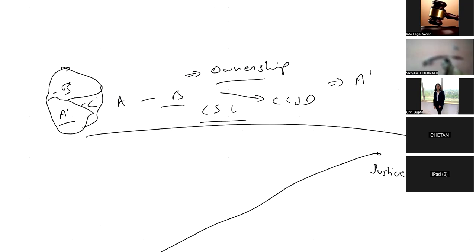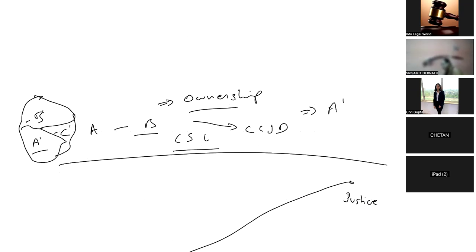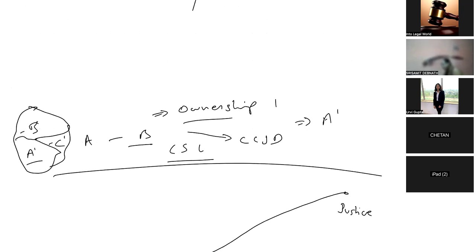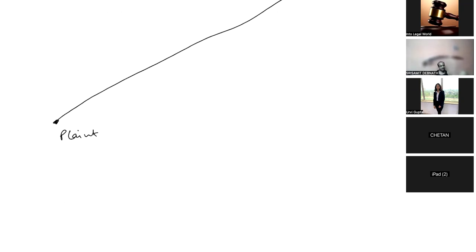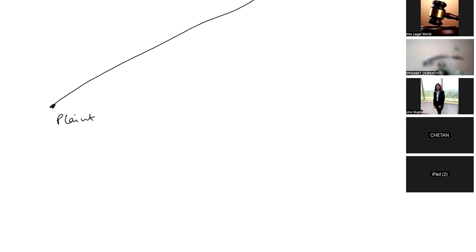When there is a suit of property ownership, the suit is also against possession. So, ownership plus possession. A will institute a suit against B, and he will mention all the facts line by line, under 1, 2, 3, 4 and so on, until he has listed all the facts.